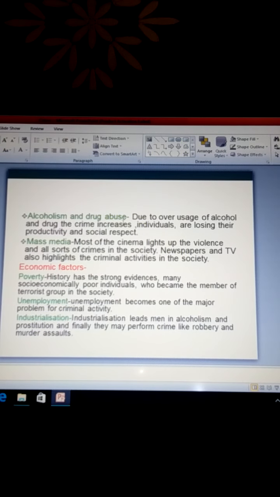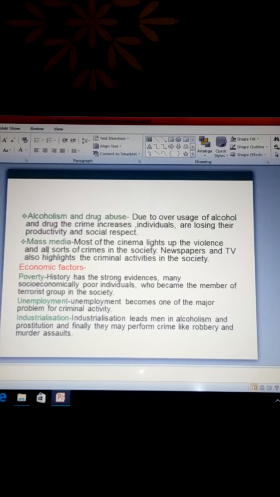Alcoholism and drug abuse. Due to overuse of alcohol and drugs, crime increases. Individuals are losing their productivity and social respect for the reason of alcohol abuse and drug abuse.